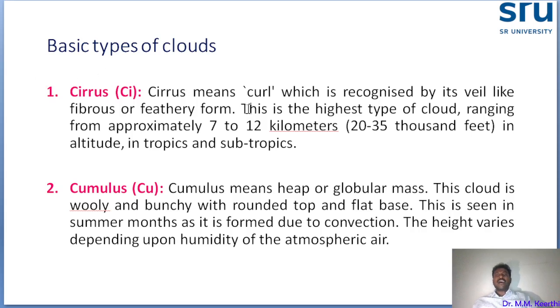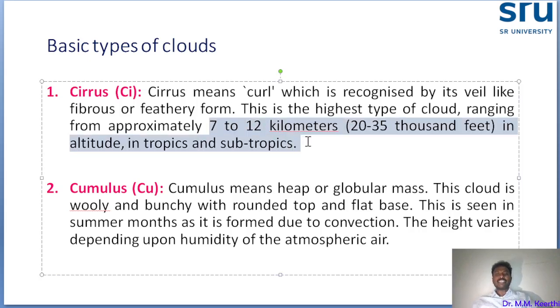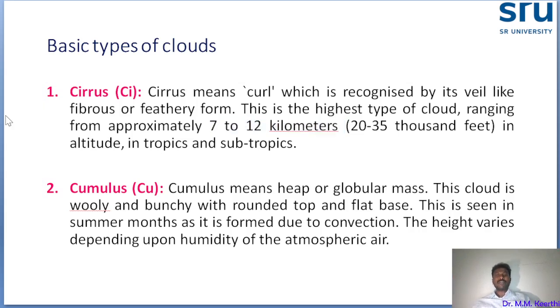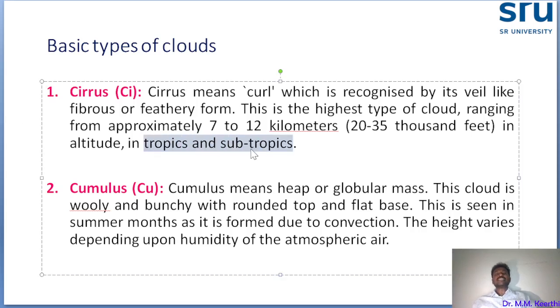Okay. As for the height, this type of cloud will be present at 7 to 12 kilometers, almost 20 to 35,000 feet in altitude. So from ground level up to the 7 to 12 kilometer range, this type of feathery, fibrous-like structure, cirrus clouds, will be present. Most cirrus clouds are present in the tropical and subtropical regions, across the entire globe.